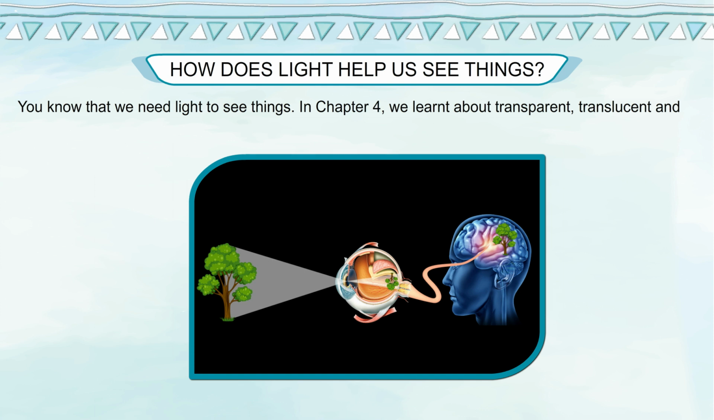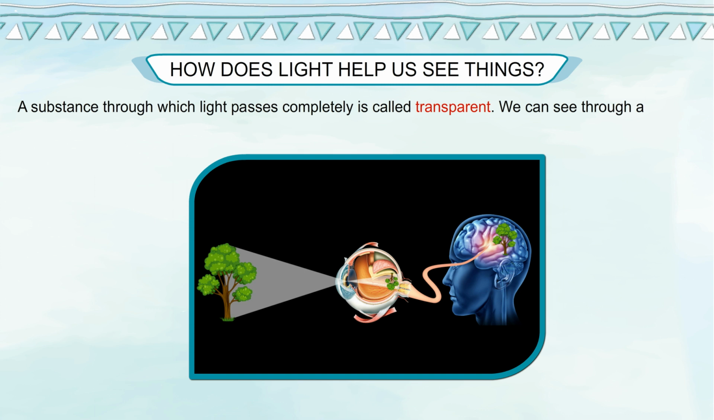You know that we need light to see things. In Chapter 4, we learned about transparent, translucent and opaque objects. A substance through which light passes completely is called transparent. We can see through a transparent substance. Transparent substances have a smooth surface.